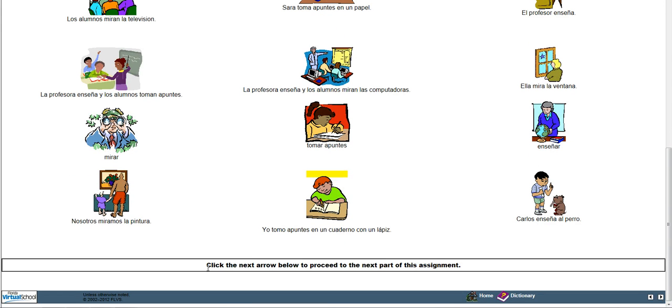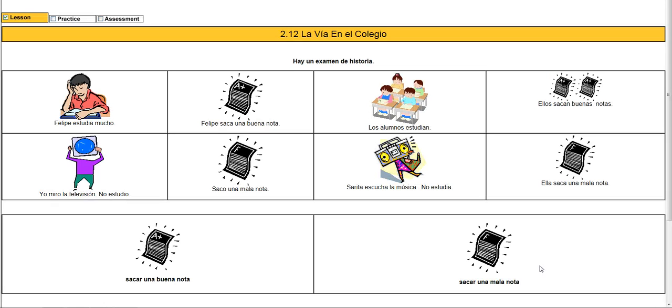Okay, the next page, make sure you click the next arrow. That's super important because you're going to get some more vocabulary words. Here we've got sacar una buena nota, to get a good grade, or sacar una mala nota, to get a bad grade. And then notice all of this up top here is just examples of conjugating those verbs and the ones from the previous page.